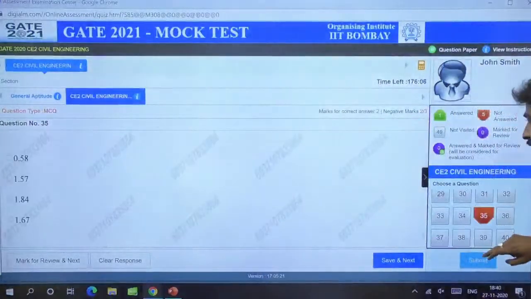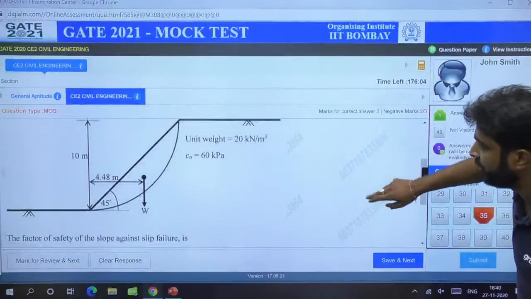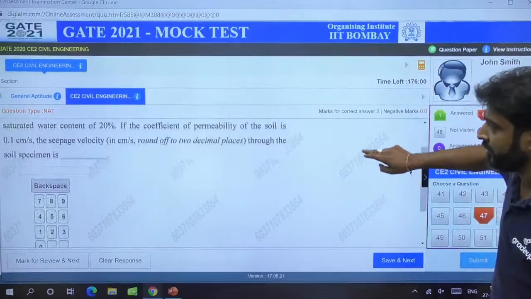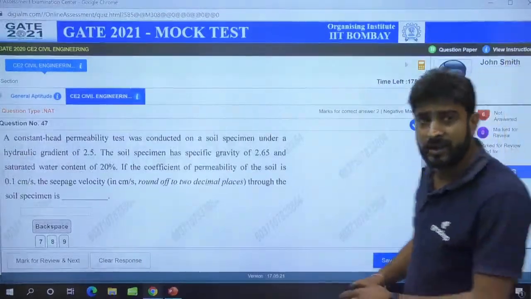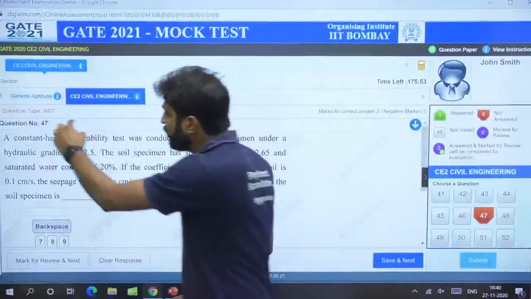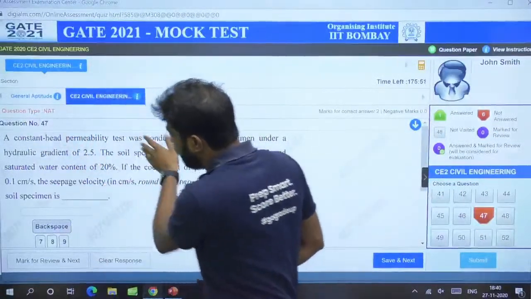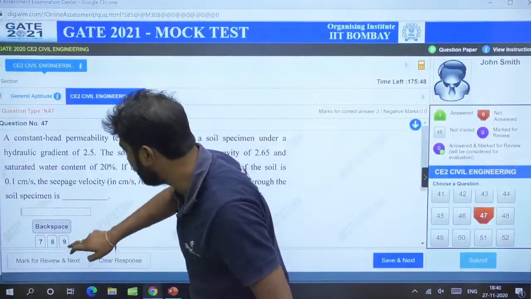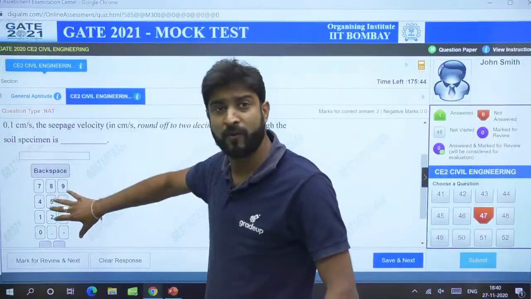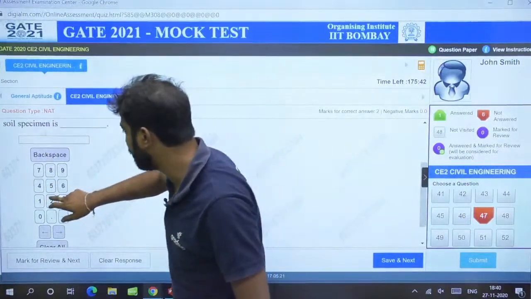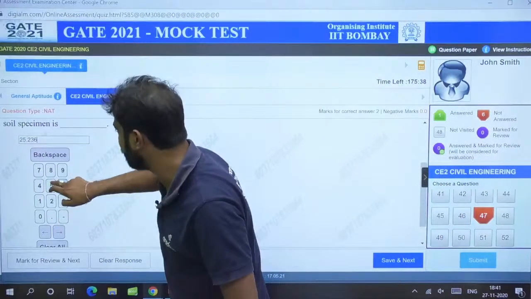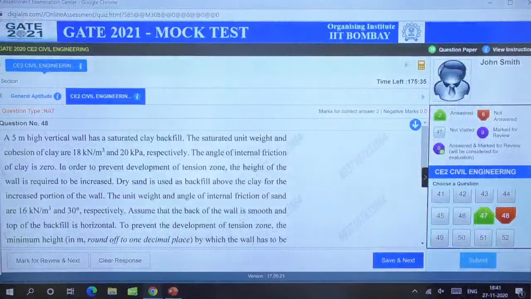For example, in the same way, NAT type also I am going to observe. It is also data type. Suppose a NAT type question is given, then they have mentioned the question type NAT. The question is given and you have to write the answer. If you want to write the answer, there will be a keyboard type pattern, or the numeric value is given. According to that, you have to choose. Suppose 25.2365, and you have to save and next. It will be the same.